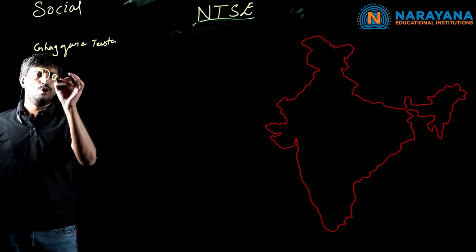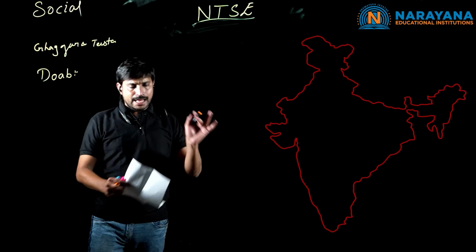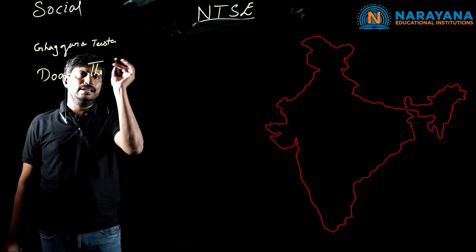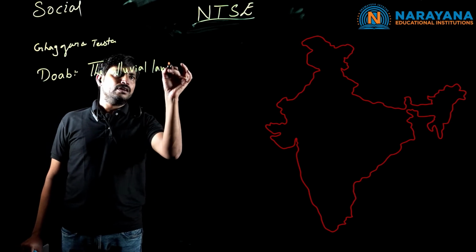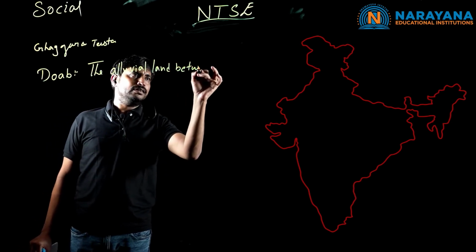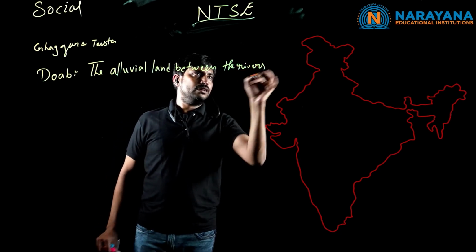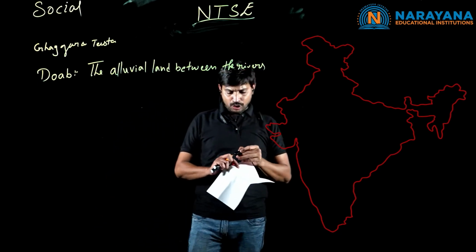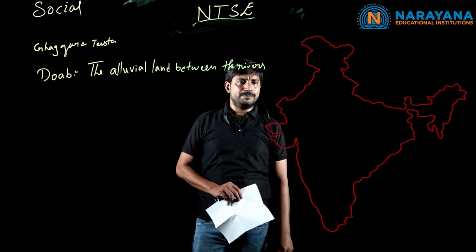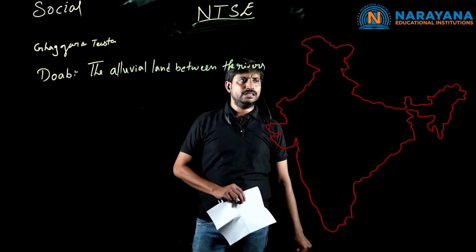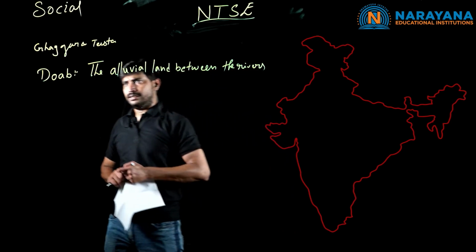Write down the meaning of a Doab. The meaning of the Doab here in the sense, the alluvial land between the rivers. Between the rivers is called as a Doab. Especially we can find this Doab feature between Gagar and Teesta in the central plains. And coming to the eastern.